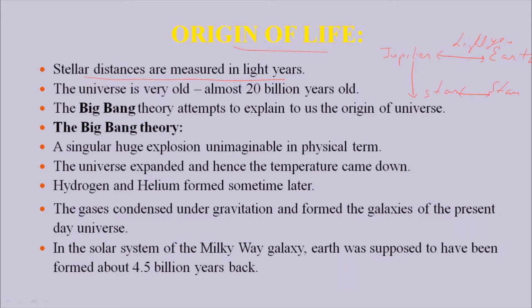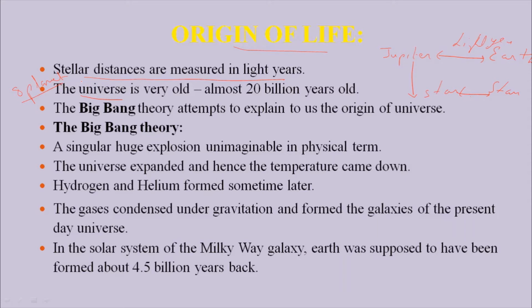When we consider stars and other planets, we are considering the universe, because our universe has about 8 different planets. We know that these 8 different planets are Mercury, Venus, Earth, Mars, Jupiter, Saturn, Uranus, Neptune.